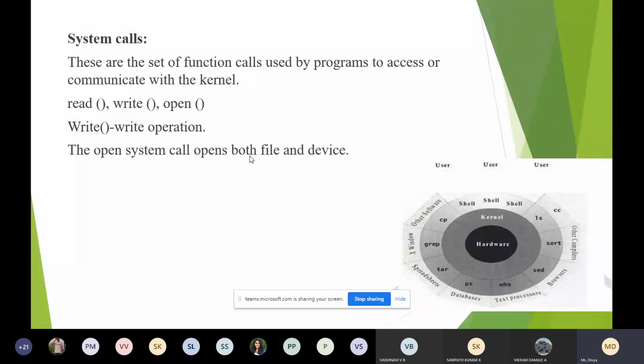Okay. This is one of the important questions. You can expect this question. It has been asked several times in the exam. It is a very easy question. You have a neat diagram in the textbook, and you have to answer. You have to tell what is kernel, what is shell, and give a brief introduction about file, process and system calls. For 8 marks or 10 marks, you can expect this question.